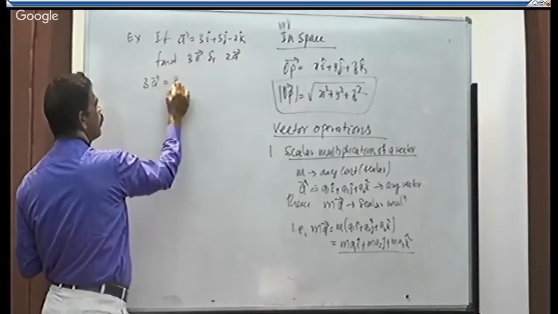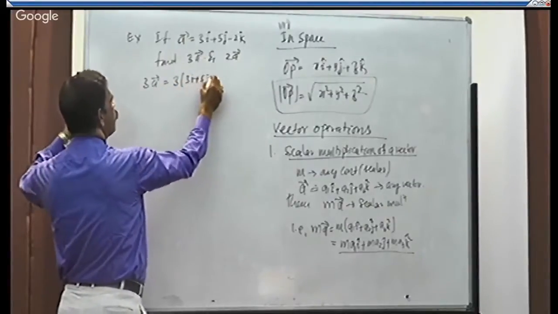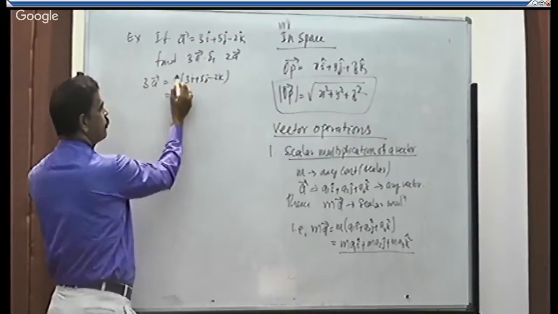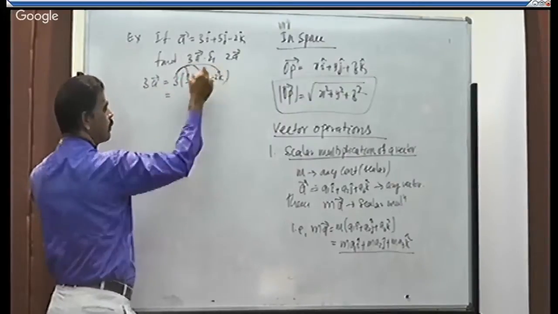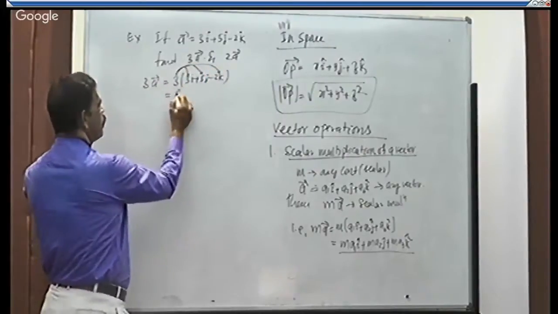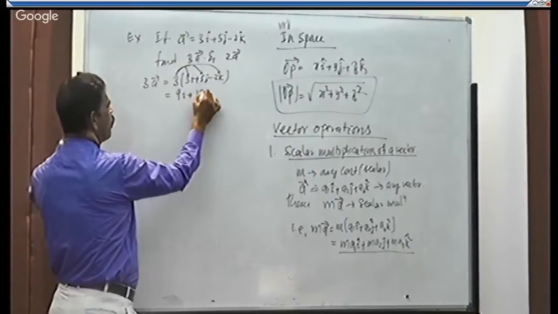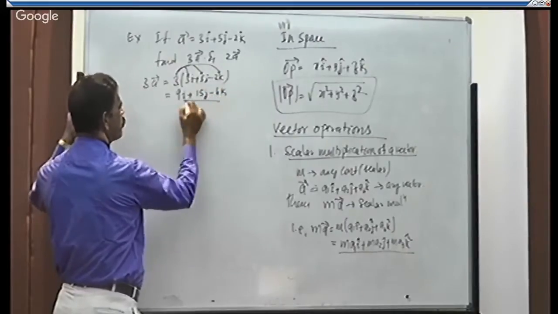It is nothing but 3 into a. a is 3i plus 5j minus 2k. 3 is multiplied with all the components of the x, y, z axes. 3 into 3, 9i, plus 3 into 5, 15j, minus 3 into 2, 6k. It is 3a.